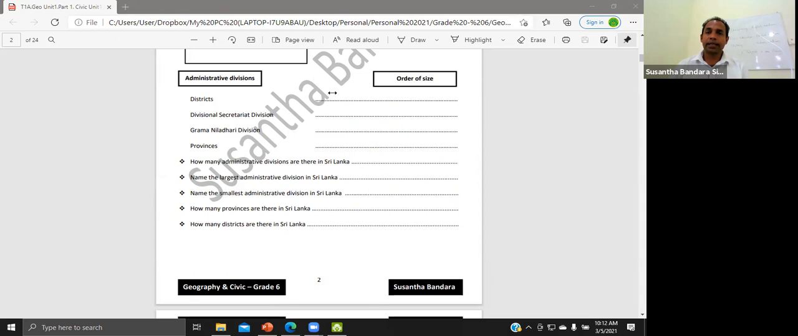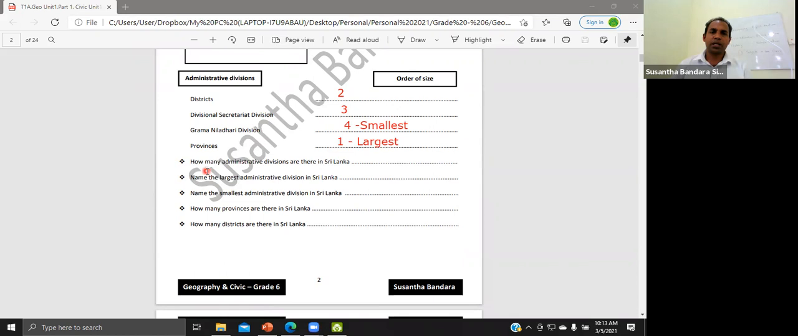Accordingly, districts are the second largest one. Divisional secretary divisions are the third largest one. Gramanadhari divisions are the fourth or the smallest one. It is better to write the word smallest also. And the provinces are the largest one. You have to write number 1 and better to write that word also. Right? Then you can write answers for the next questions as well.